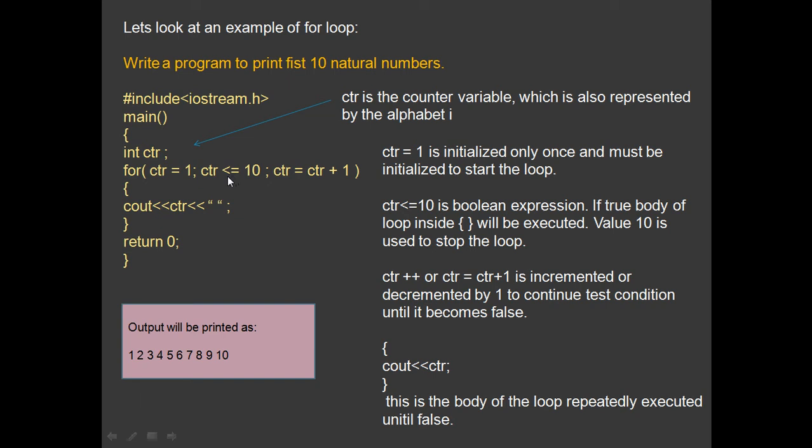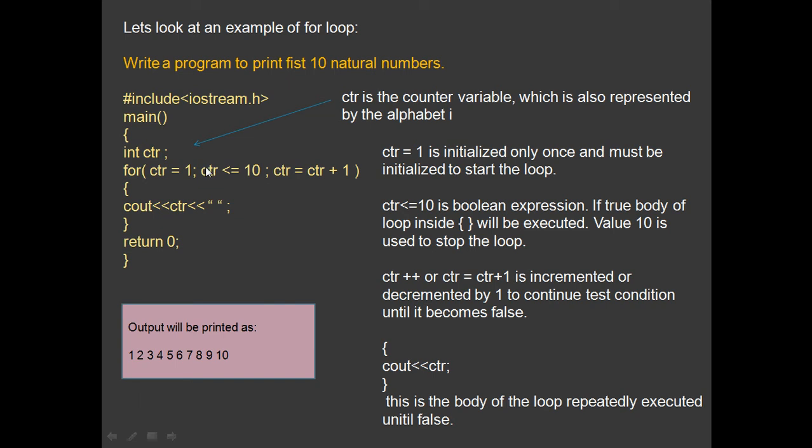So here you can see that I have written less than or equal to. Now why not CTR less than 10? Because if you make it CTR less than 10, the loop will continue only 9 times. That is, 1 is less than 10, 2 is less than 10, 3 is less than 10, 9 is less than 10. So when it becomes 9 is less than 10, the loop will continue only 9 times, and then you will get the output only from 1 to 9.